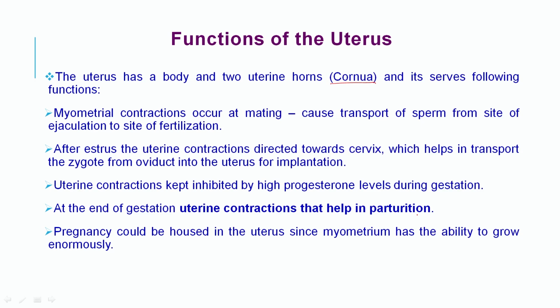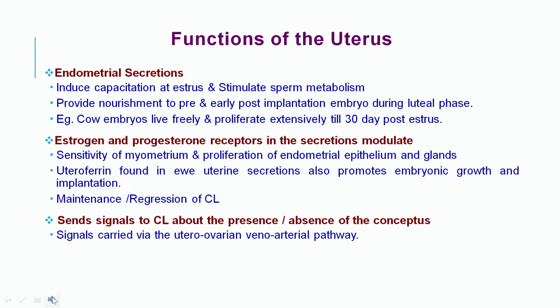Pregnancy can be housed in the uterus since the myometrium has the ability to grow enormously. Functions of the uterus: endometrial secretion induces capacitation at estrus, stimulates sperm metabolism, and provides nourishment to the pre-, early and post-implantation embryo during the luteal phase.